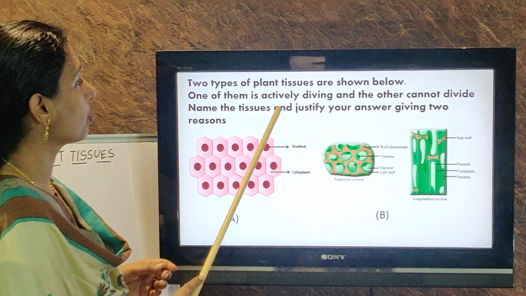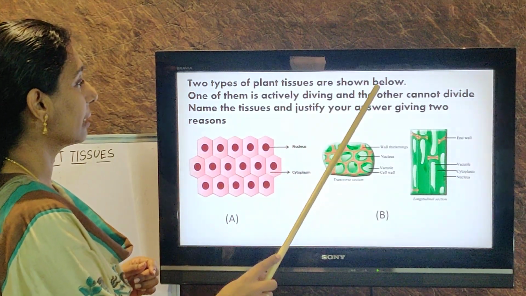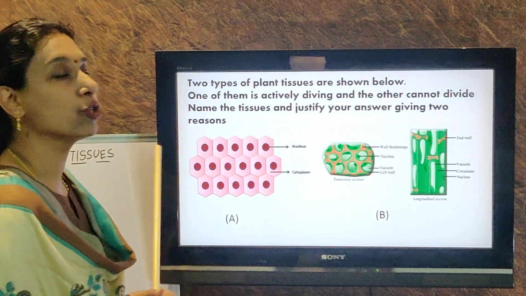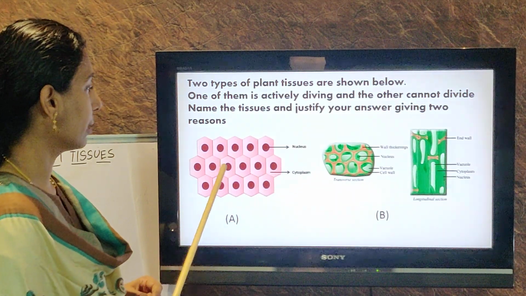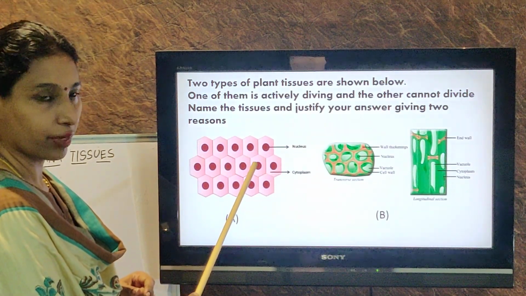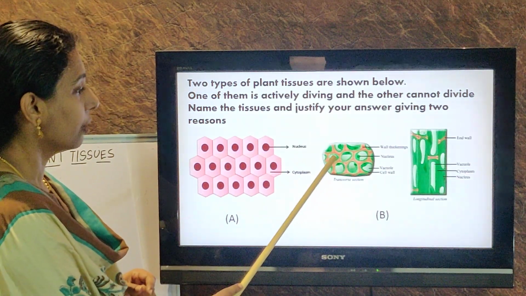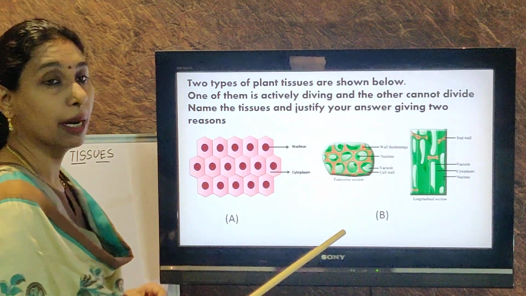Two types of plant tissues are shown below here, A and B. One of them is actively dividing, another cannot divide. Name the tissue and justify your answer giving two reasons. If they have given you two pictures, from the pictures you can identify. See here the cell is very thin, prominent nuclei, no vacuole. So this of course is a meristematic tissue. Here you can see that there are thickenings, vacuole is also there. Of course it is a permanent tissue.